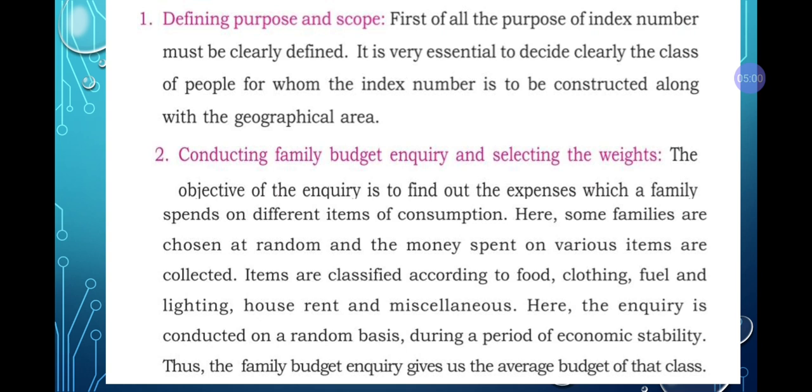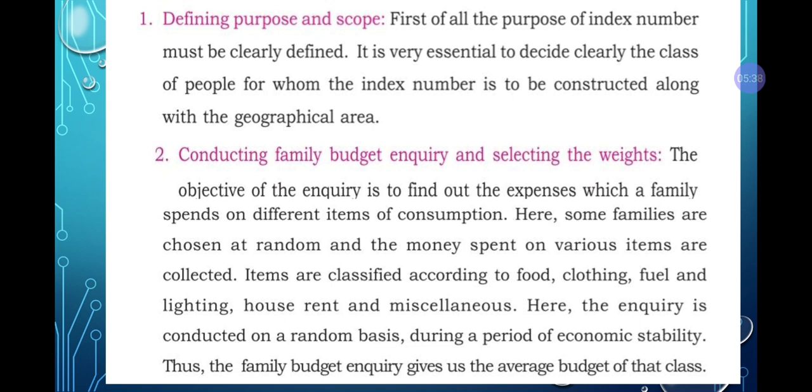First we need to have what is the purpose. Okay, so first of all, the purpose of the index number should be clearly defined. What is the purpose, why we have to do it, for whom we have to do it, for how much we have to do it. So that is another purpose. It is very essential to decide clearly the classes of people for whom the index number is to be constructed along with the geographical area. So here, as I've told, what is the purpose we have to find out, then for whom we have to find out, then for how much we are doing, that one we need to find out.